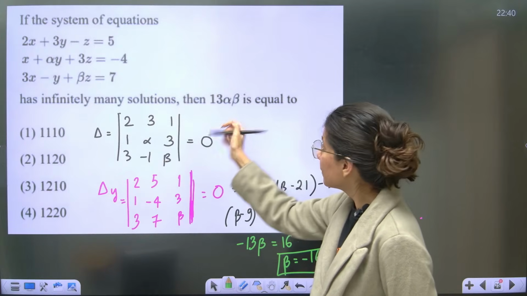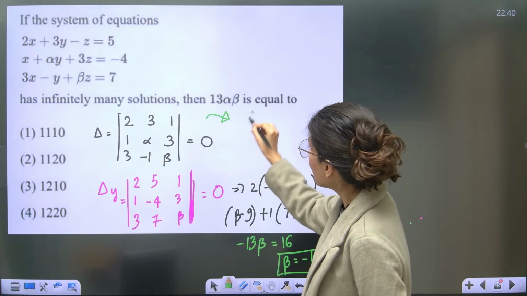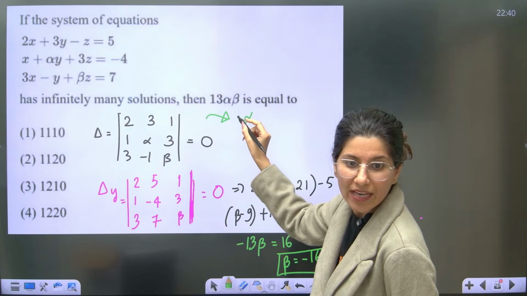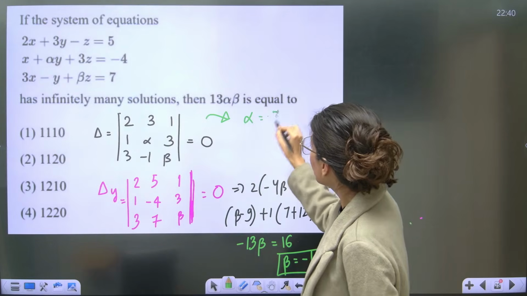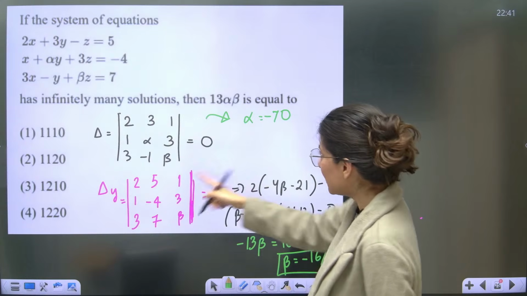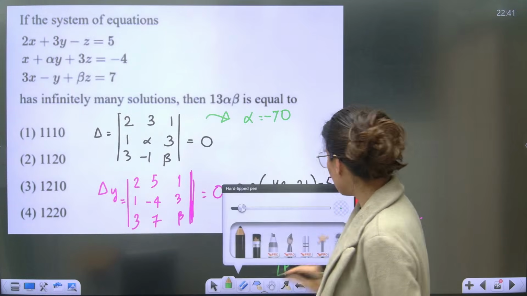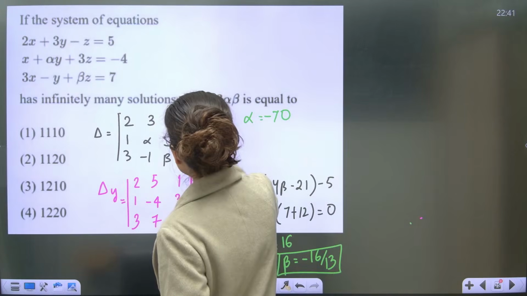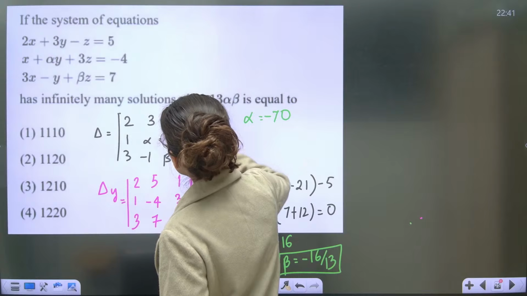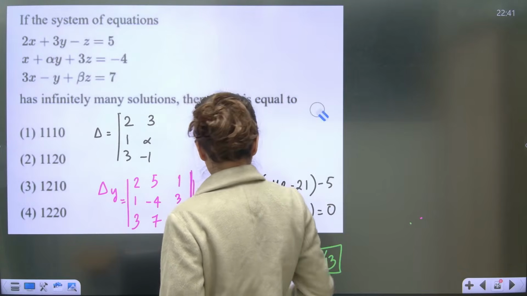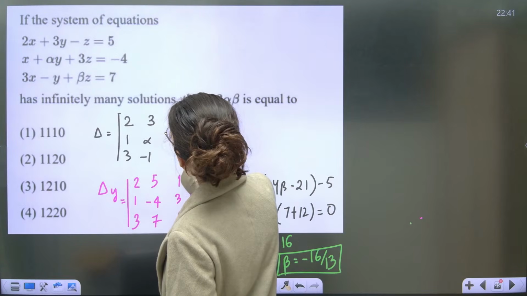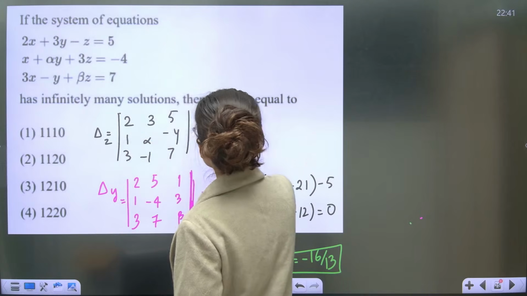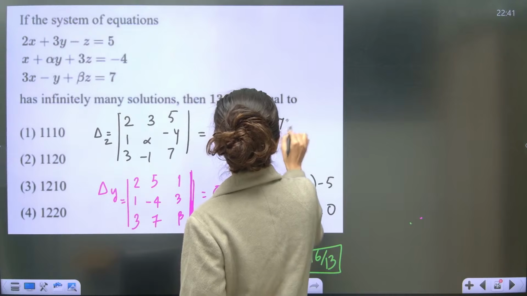Okay. So if you expand this from here, you will get alpha beta, correct? So alpha will be minus 70 from here, because now you know the value of beta, right? So you can put the value of beta, or rather the smart one will be like this. See, instead of calculating this, now you should focus on del z. Yes. So this is equals to 0. From here alpha is minus 70.